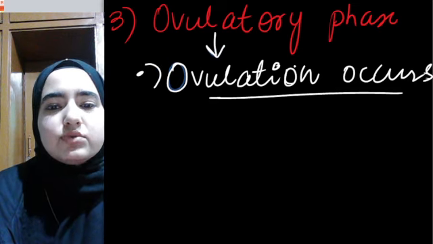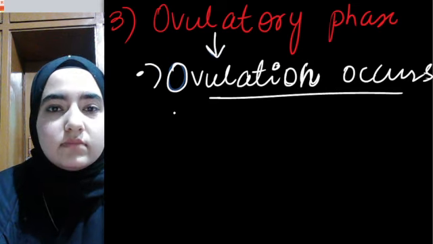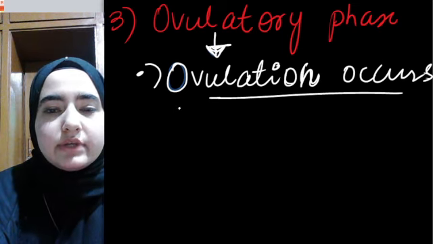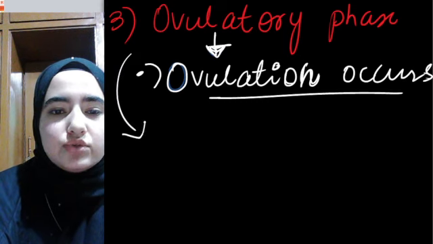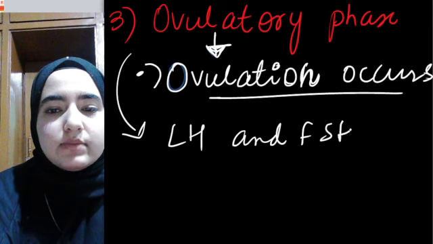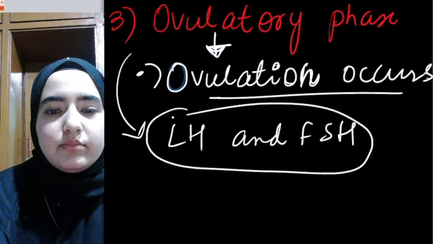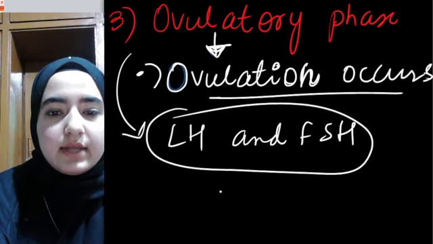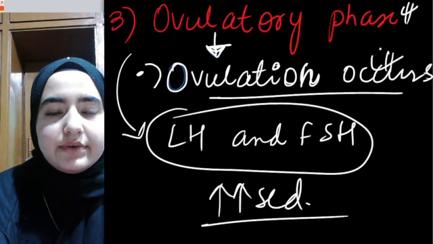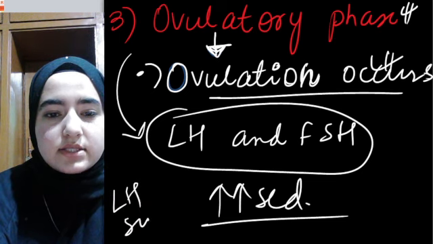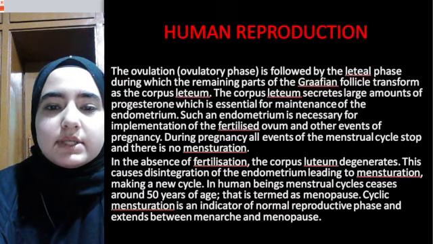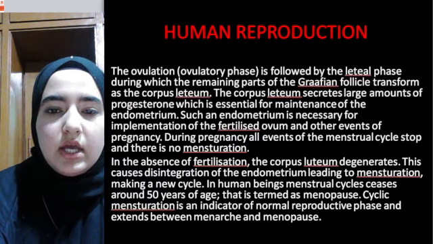Remember, during the ovulatory phase, luteinizing hormone and follicle stimulating hormone both attain peak level. They get increased. Only then ovulation occurs, which is known as the LH surge. I hope this concept is clear, right?